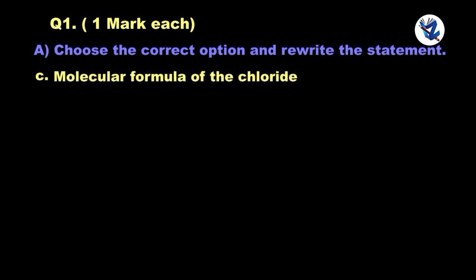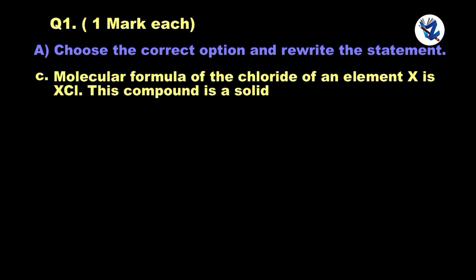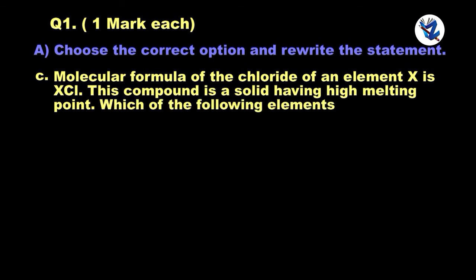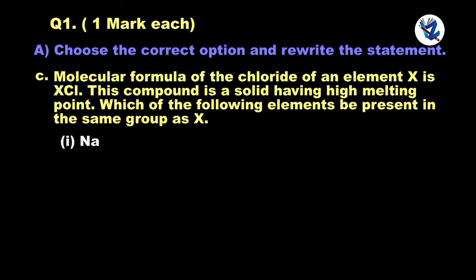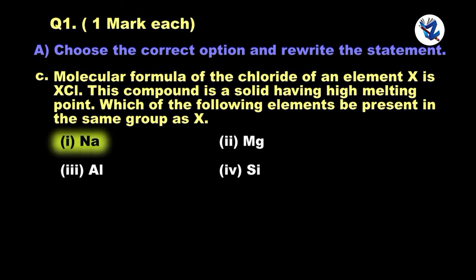Molecular formula of the chloride of an element X is XCl. This compound is a solid having high melting point. Which of the following elements be present in the same group as X? Option 1, Option 2, Option 3, Option 4. And the correct option, Option 1.